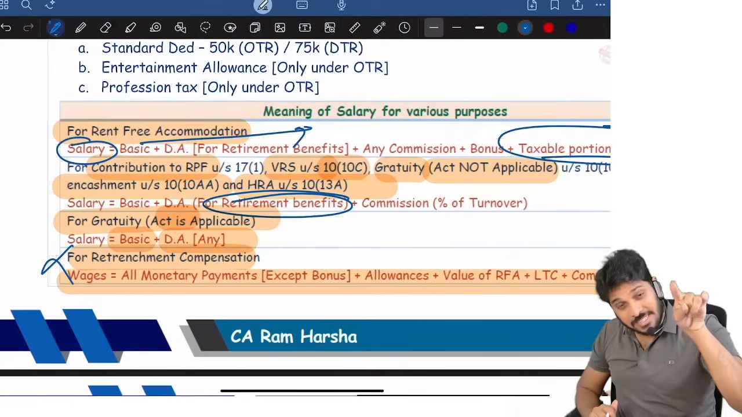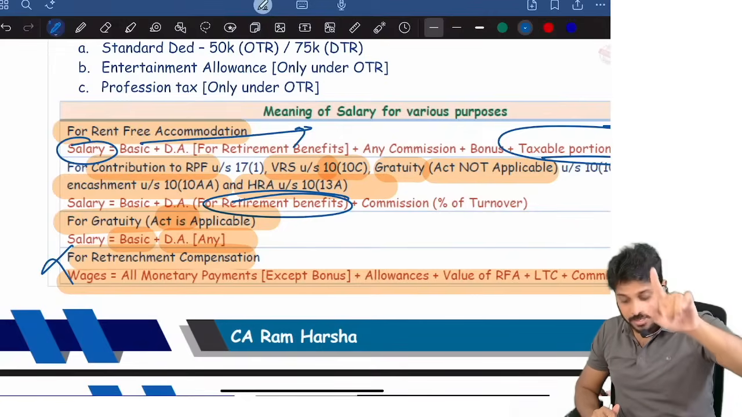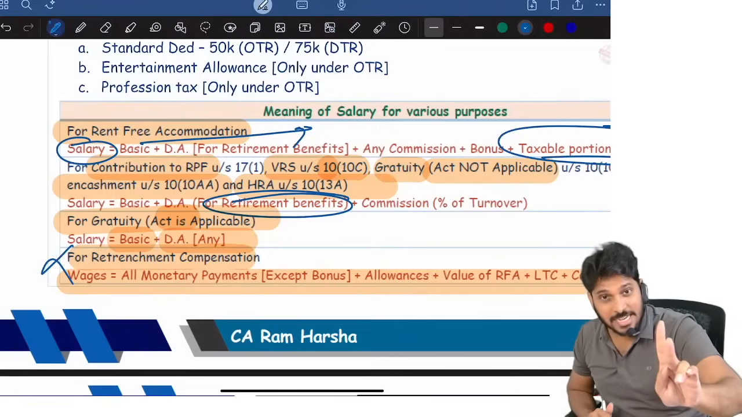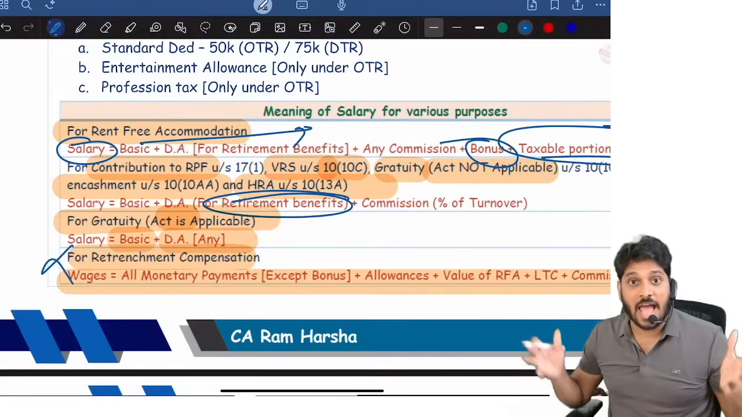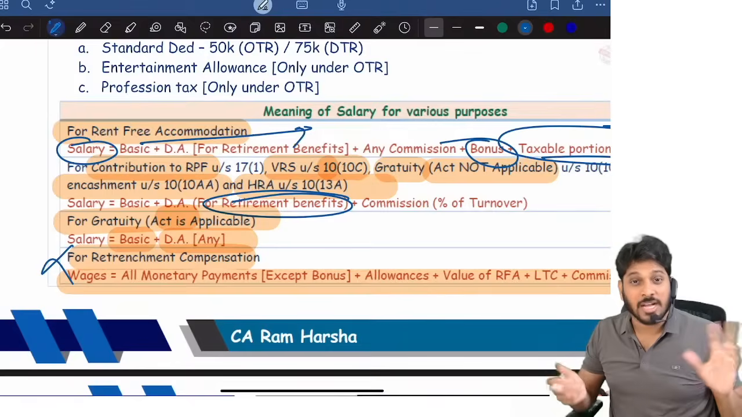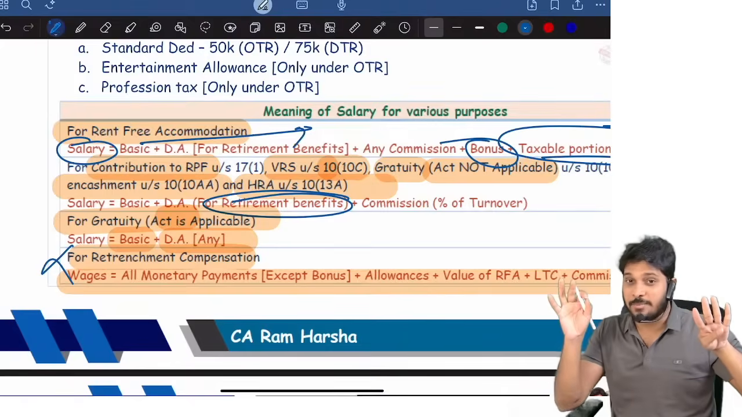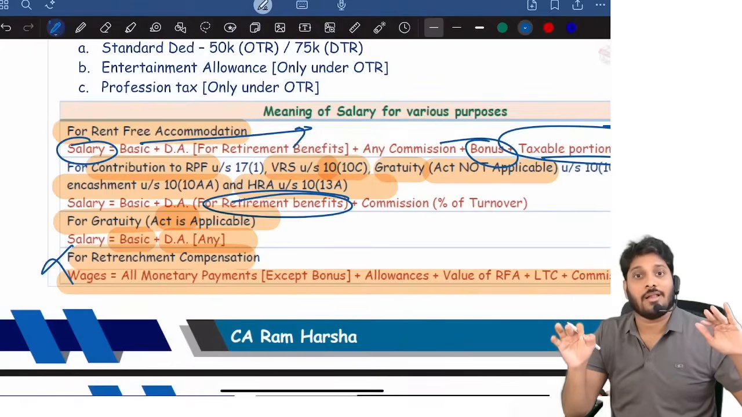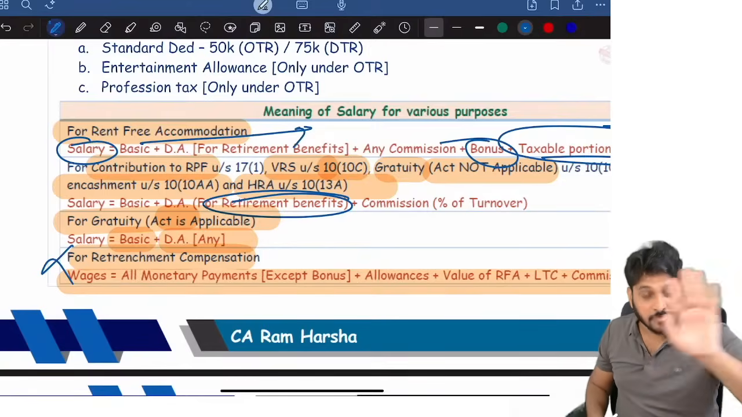Only those 4 months related basic, how much? Only those 4 months related commission, how much? Only those 4 months related bonus, how much? Sometimes bonus will be given as an annual figure, and the monthly figure they won't give. That time you will take only for 4 months. Bonus, for example, they give 12,000 into 4/12. For 4 months only you are computing the RFA rate, so only 4/12 you should take.